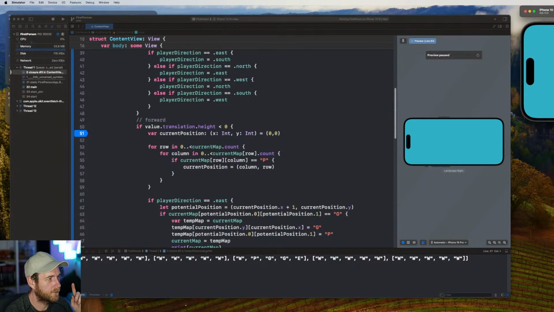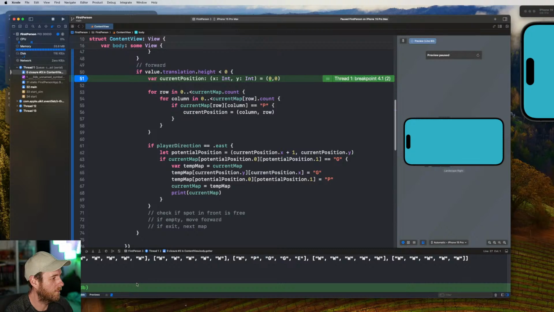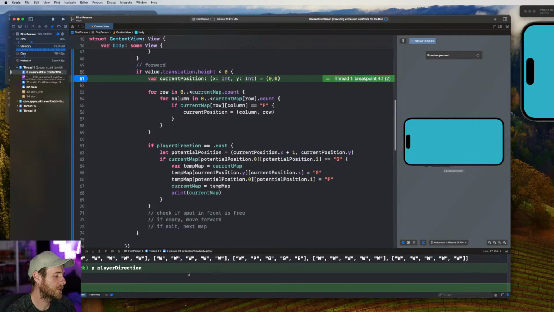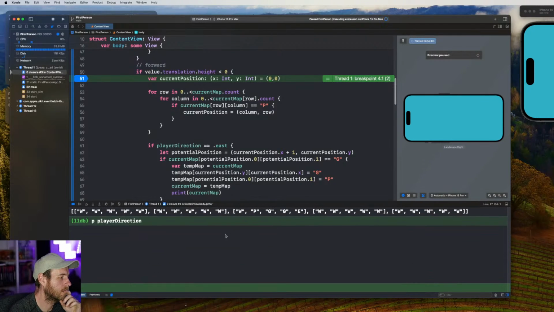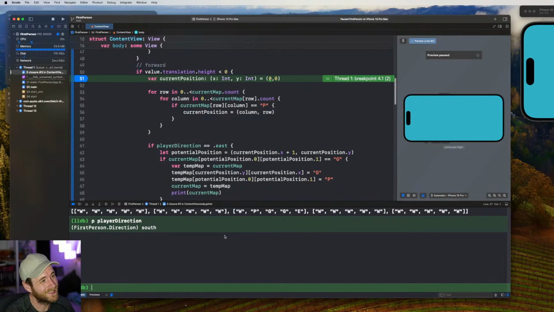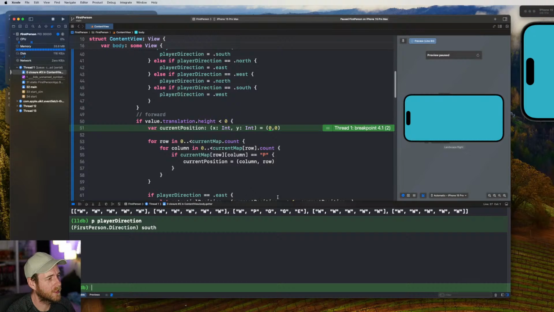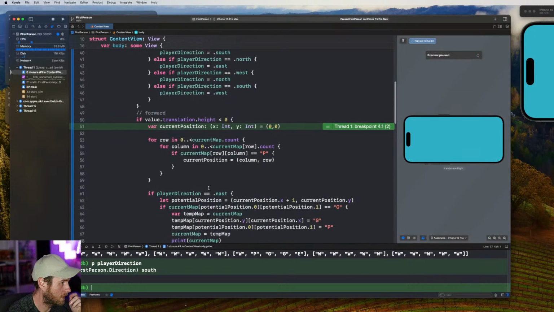Yeah, so if I swipe left or right, we hit this point. But right now, if I print out the player direction, we're still facing east. No, we're facing south, because this code up here modifies it before we get a chance to...